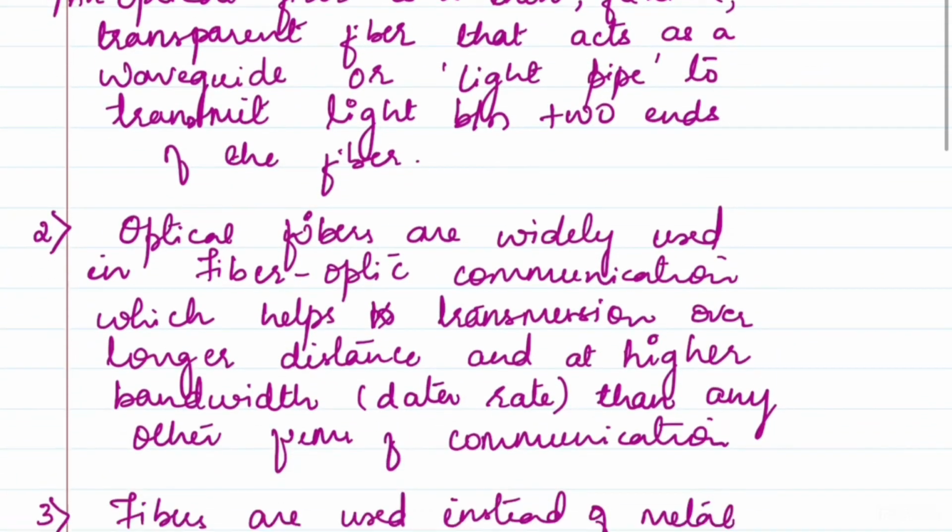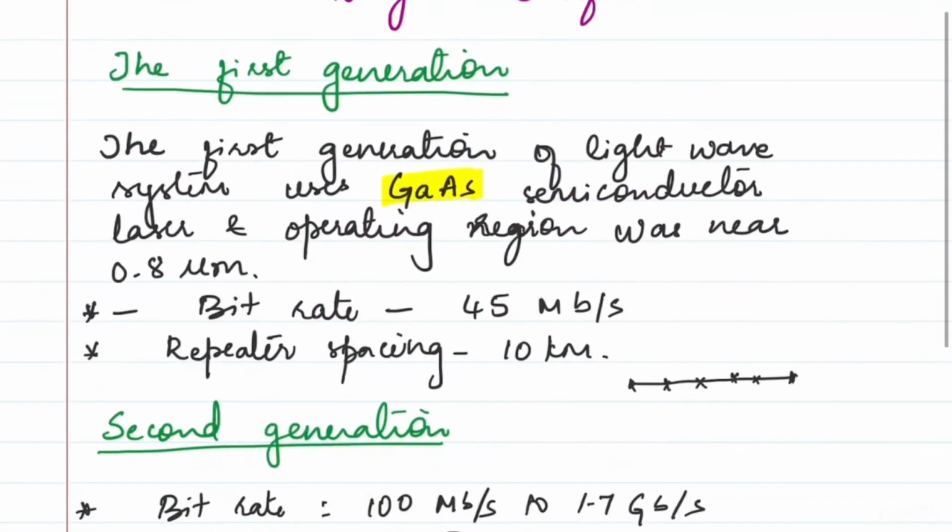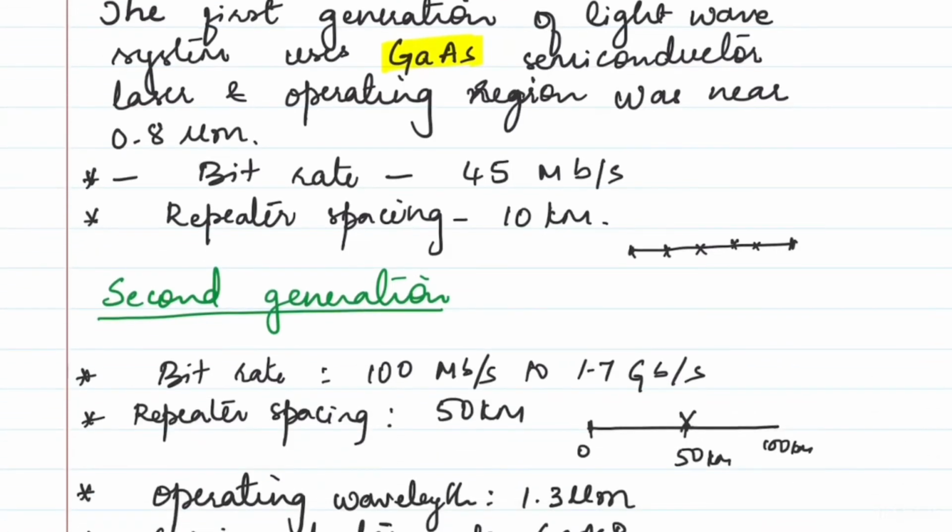In this video I have covered the introduction of optical fiber, how it works, what it is exactly, and why it is being used over other forms of communication. Next we have seen the 5 generations of optical fiber systems, and how they have made an impact with the advancement or changes in the components, and even with the bitrate and repeater spacing. I think it's all clear, but if you have doubts you can leave them in the comment section. I'll surely get back to you.